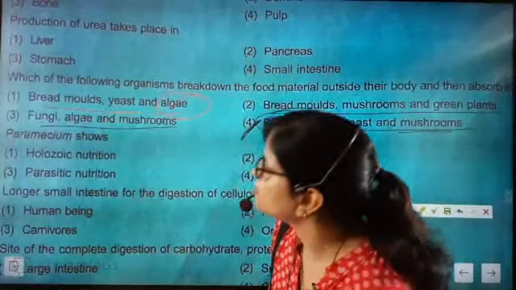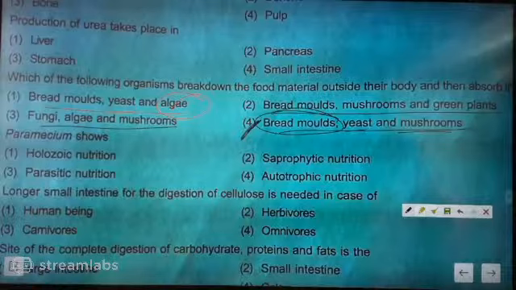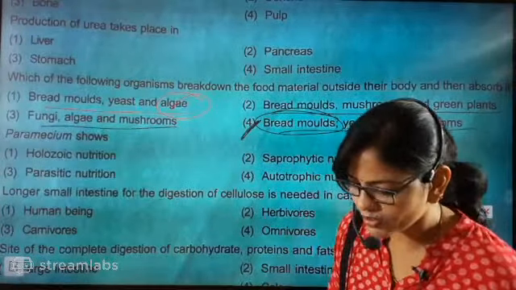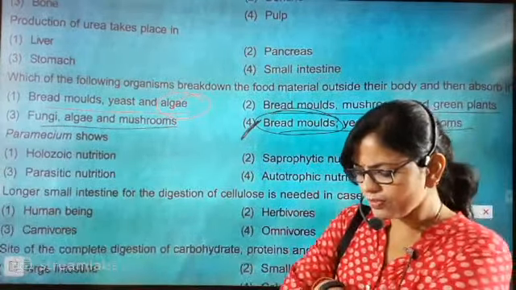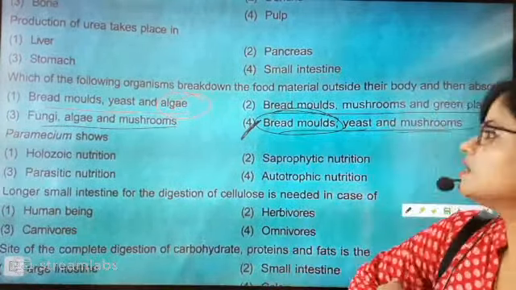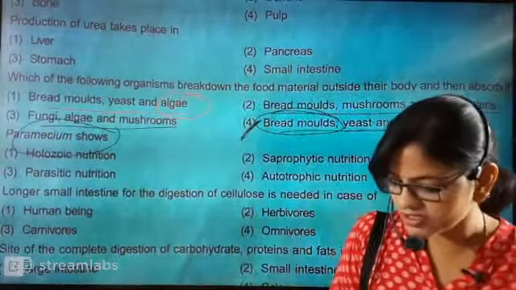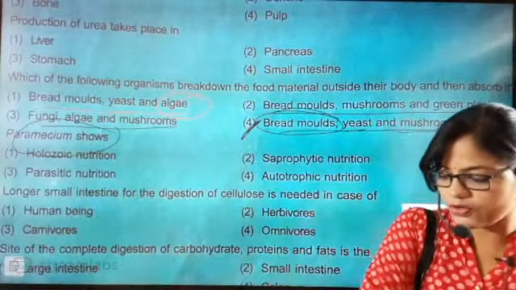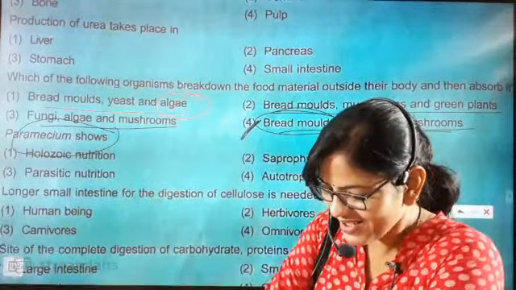Now, does paramecium show holozoic, parasitic, saprotrophic or autotrophic nutrition? Paramecium is exactly showing what? They are not saprotrophic. What type of nutrition does paramecium have? Come on, tell me the answer. Wrong spelling, no problem, beta.